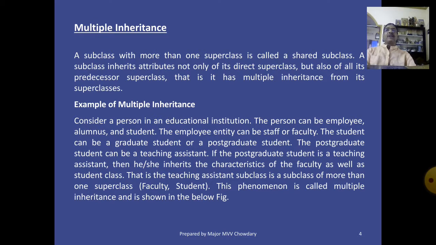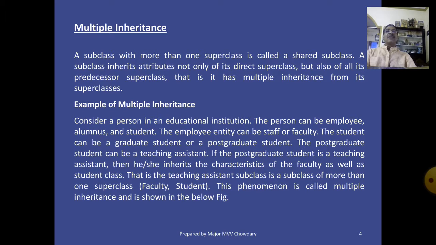The employee entity can be staff or faculty. The student can be a graduate student or a postgraduate student. The postgraduate student can be a teaching assistant. These are all the possibilities.